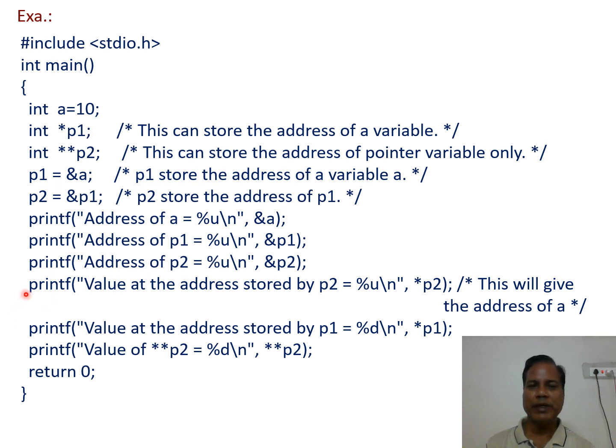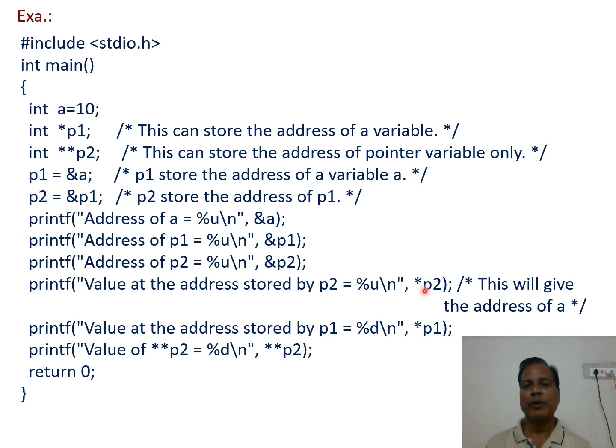Then the next printf statement, value at the address stored by p2. What is the value stored by p2? This stores the address of p1. So to print its value, we print *p2.